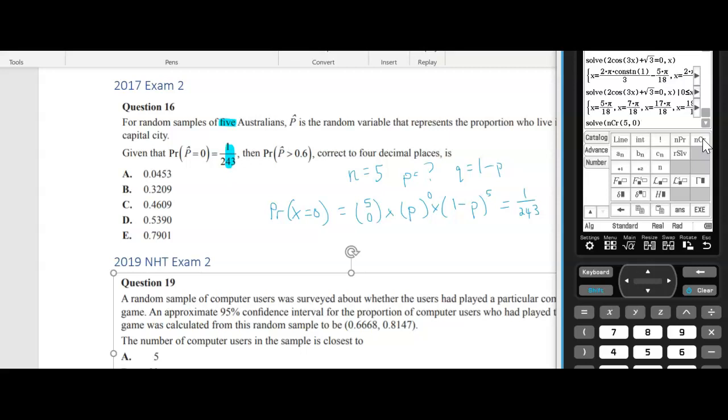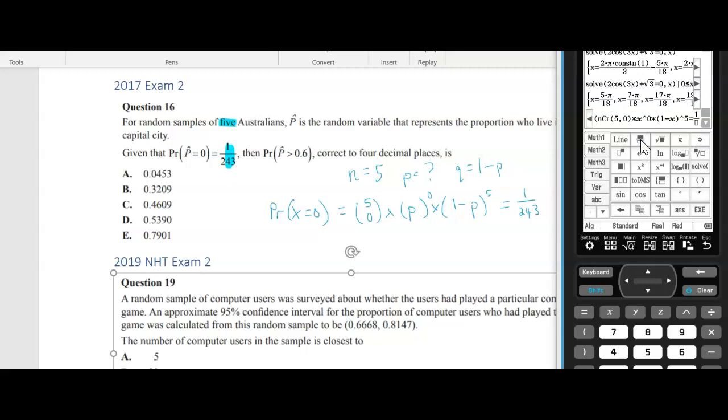And then we're multiplying it by p to the power of 0. So anything to the power of 0 is just 1. But if you're not sure of that, you can just do x to the power of 0. And then we're going to be doing times 1 minus p, or 1 minus x on my calculator, to the power of 5. And that is equal to 1 over 243.